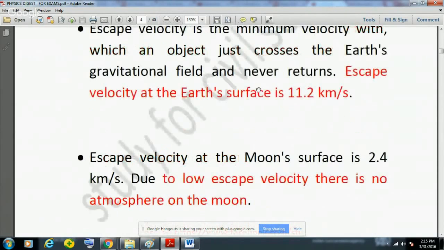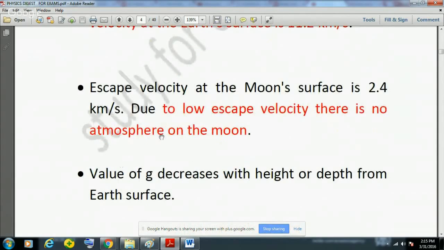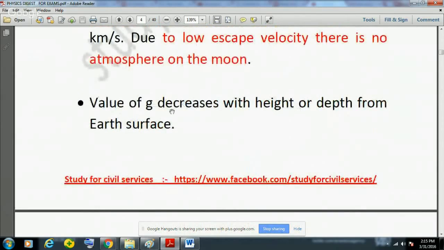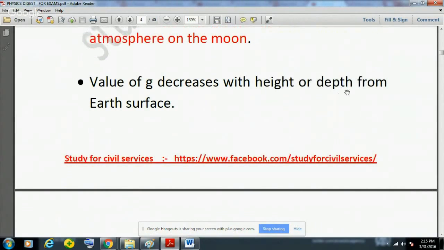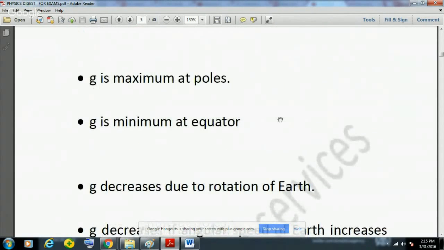So escape velocity at earth is higher than the moon surface, and due to the low escape velocity there is no atmosphere on the moon. And these are some of the facts, that value of G, or gravity, decreases with the height. So as you move up the surface, the value of G will start decreasing, and value of G also decreases with the depth from the earth surface. So as you move up the earth surface, or you move down the earth surface, the value of G will decrease.